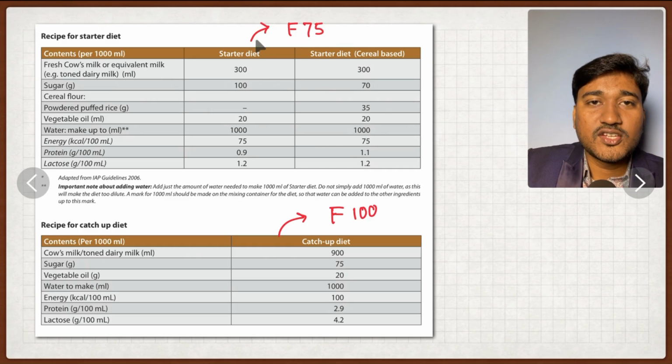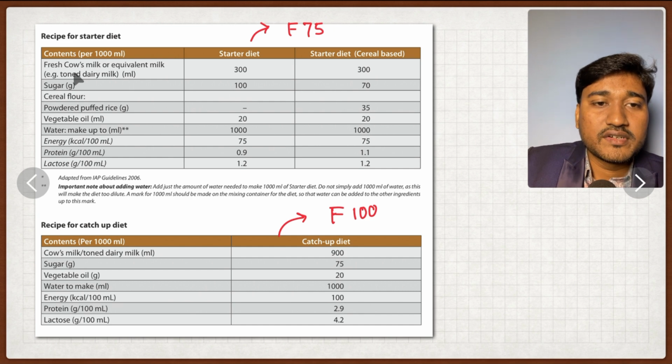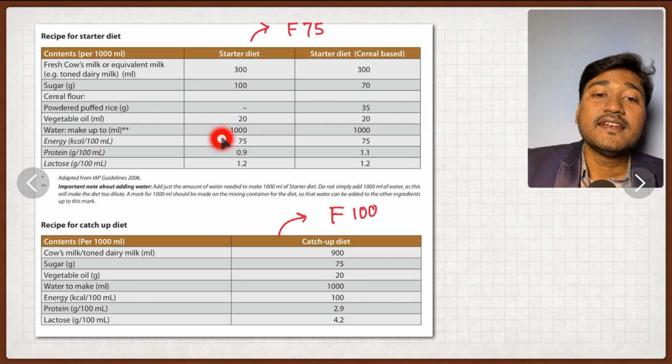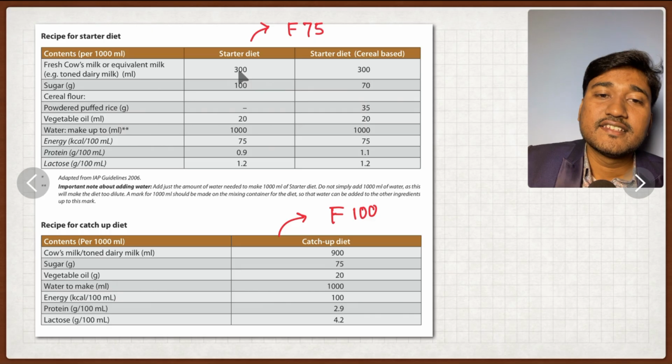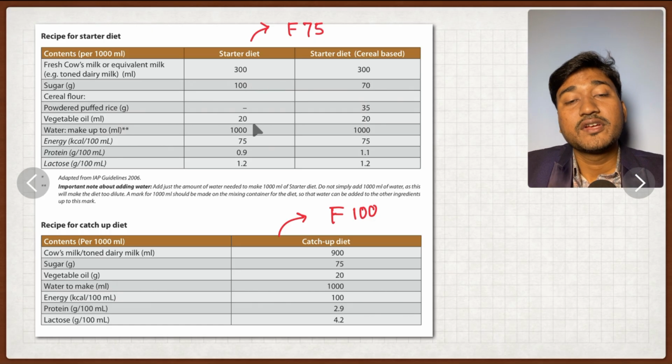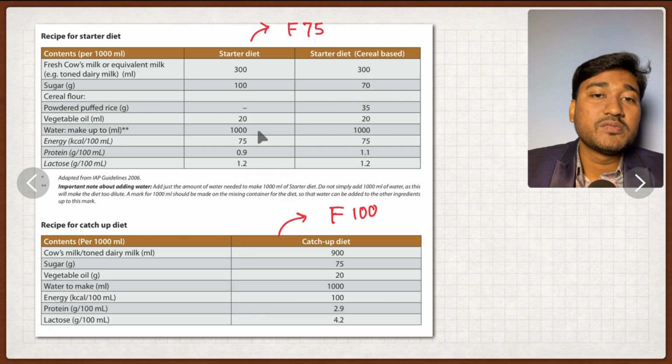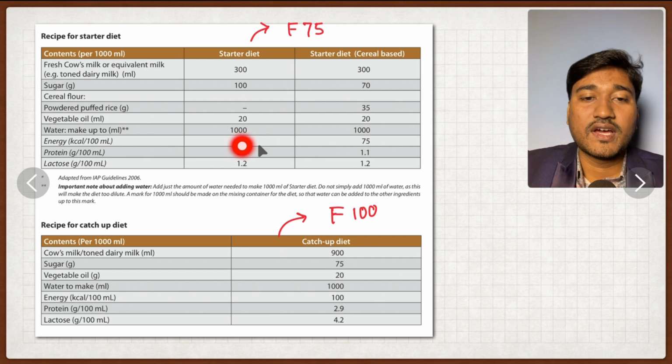You can easily make it in your IPD. Take fresh cow's milk 300 ml, sugar 100 gram, and vegetable oil 20 ml, and make the water up to 1 liter. That means you are not adding 1 liter of water, you are adding 300 ml, 100 gram, 20 ml. After that the remaining amount should be filled with water to make the total volume 1000 ml, that is 1 liter. Remember this.